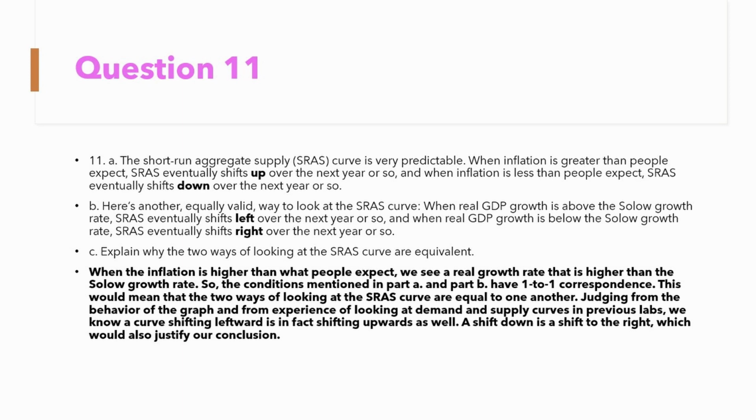Likewise, instead of saying when inflation is greater than expectation or lower than expectation, you can say when real GDP growth is above the solo growth, and the same would happen, so the curve would shift left, and when the GDP growth is below the solo growth rate, SRAS shifts right.